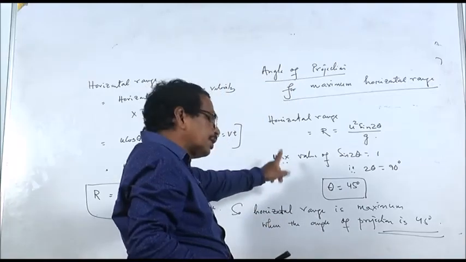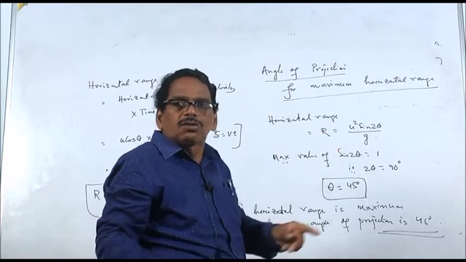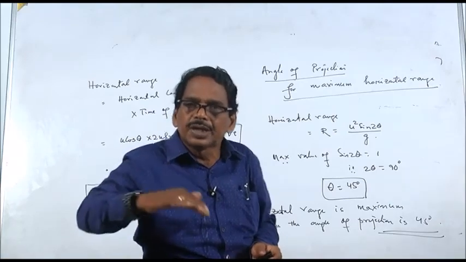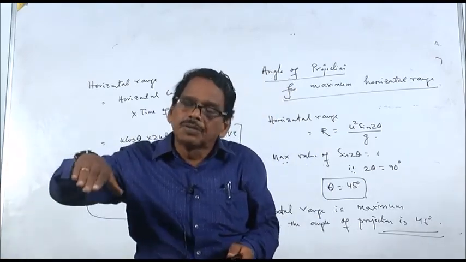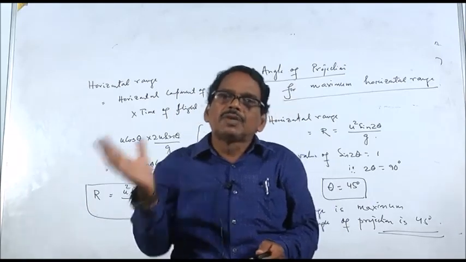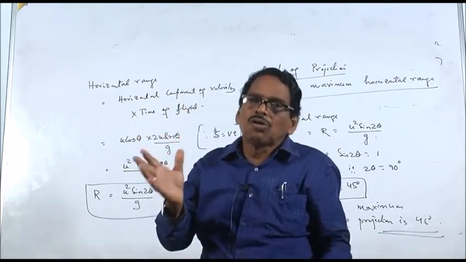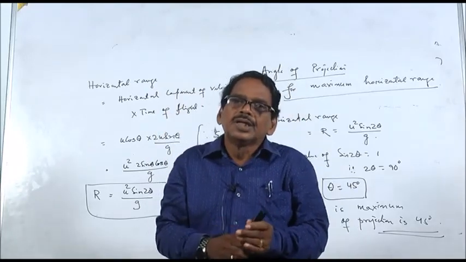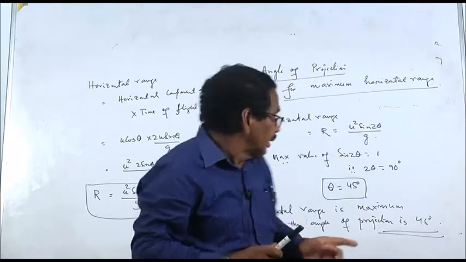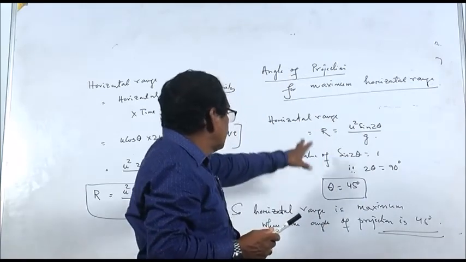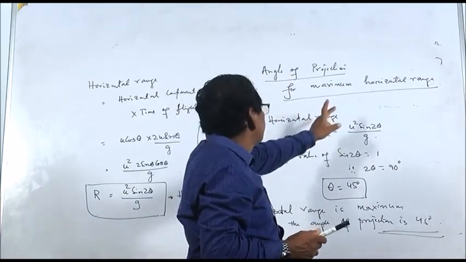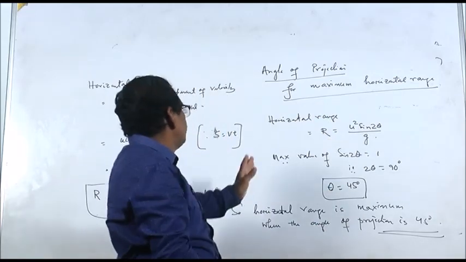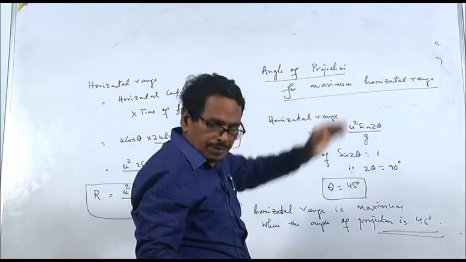For this reason, long jumpers always try to jump at 45 degrees. If they jump at 45 degrees, they will cover maximum horizontal distance. Similarly, when a javelin is thrown, the thrower always tries to throw it at 45 degrees. If he throws at 45 degrees, it will go the maximum horizontal distance. This is a very important multiple choice question: for what angle of projection is the horizontal range maximum? When the angle of projection is 45 degrees, the horizontal range is maximum.